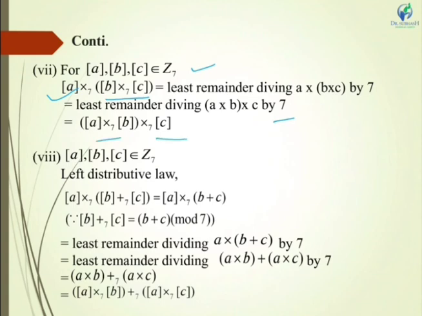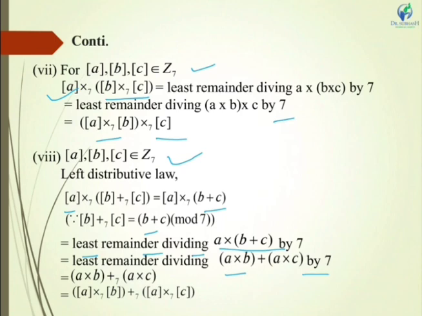Next is the distributive law. I am taking three elements from Z7. Again, the left distributive law: here we are seeing A cross (B plus C), where B plus C is B plus C mod 7, which will be equal to the least remainder on dividing this whole term by 7, which is again equal to the least remainder on dividing A cross B plus A cross C by 7.